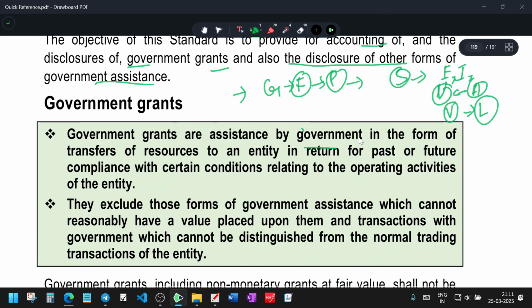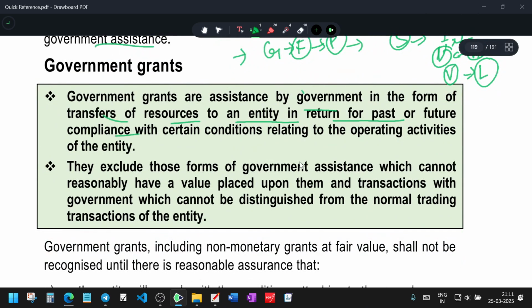Government grants are assistance by the government in the form of transfer of resources to an entity in return for past or future compliance with certain conditions relating to the operating activities of the entity. So resources are transferred for what? For what I have done in the past, or what I am going to do in future, with the condition that something has to be done. Operations, such as producing, selling, recruiting employees.